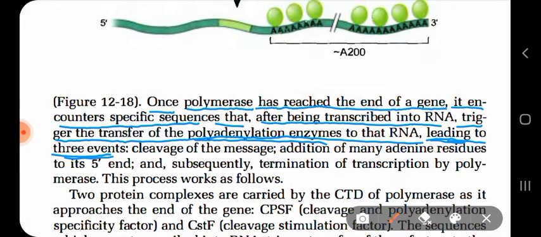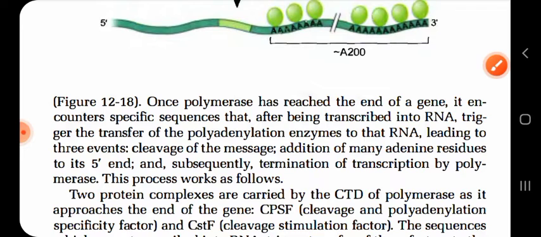Three events will occur: cleavage, that means cutting of the mRNA; addition of many adenine residues to its 3 prime end; and subsequently termination of the transcription. So three events occur when your polyadenylation is done.